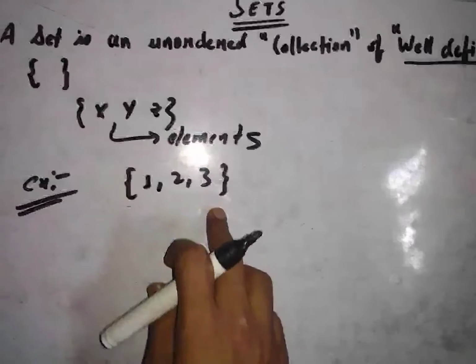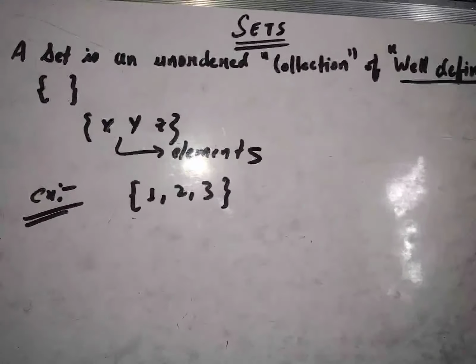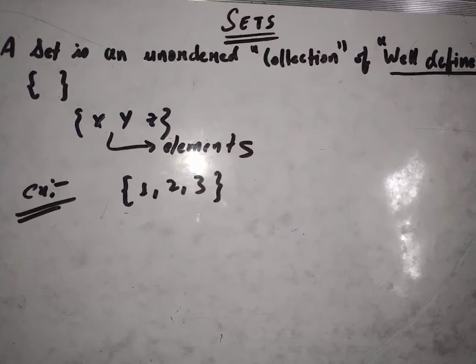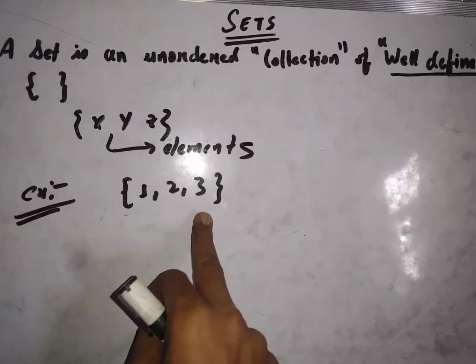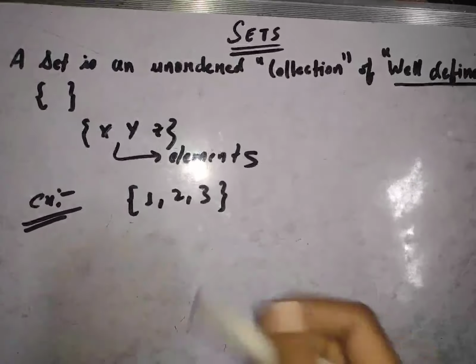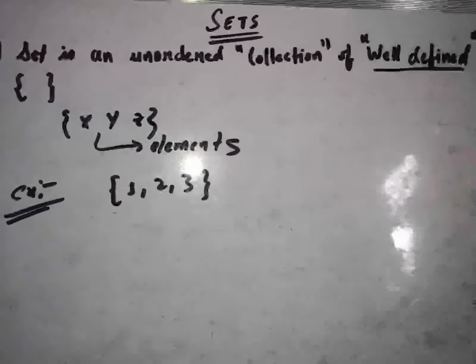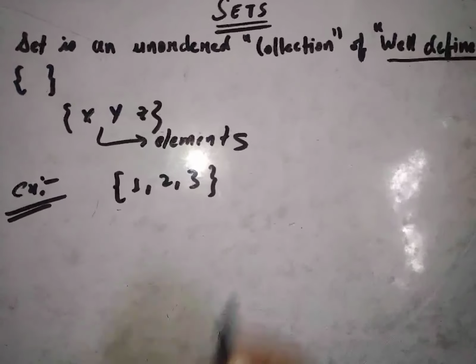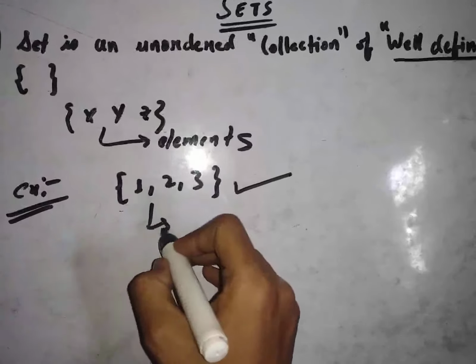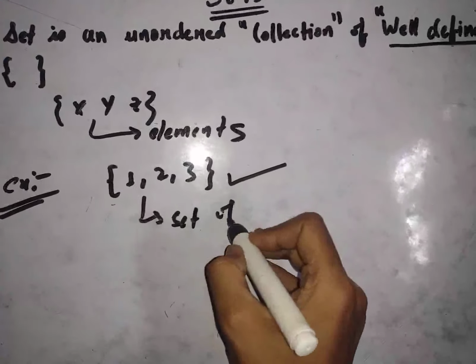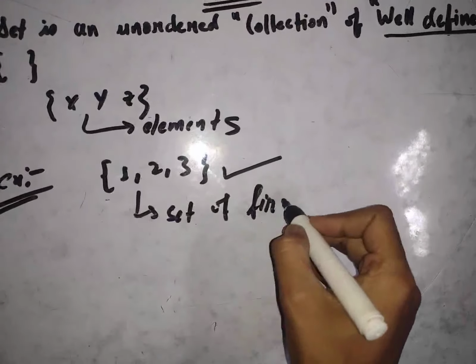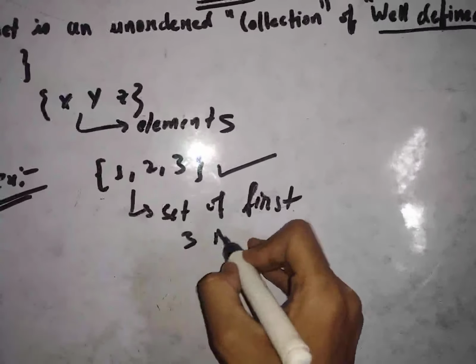So is this a set? We'll look at the elements. The elements are 1, 2 and 3. Okay, so they are unordered and well defined. So yes, it is a set, because we can say that this is a set of the first 3 natural numbers.